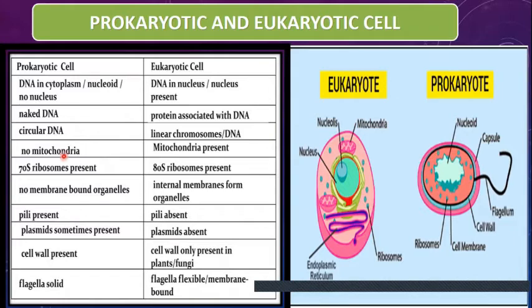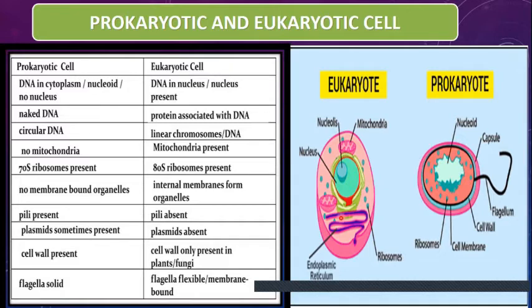In prokaryotic cells, the mitochondria is not present, while in eukaryotic cells, the mitochondria is present. So in prokaryotic cells, the genetic material is freely suspended in the center. That means it is not enclosed by the nuclear membrane. While in eukaryotic cells, the genetic material, that is the chromosomes, is present inside the nucleus.